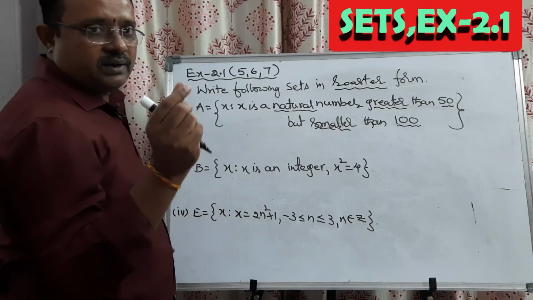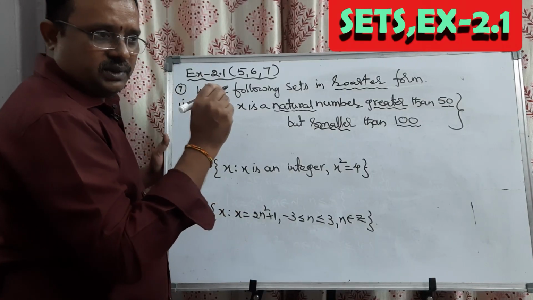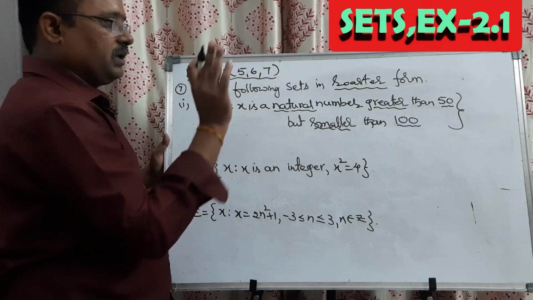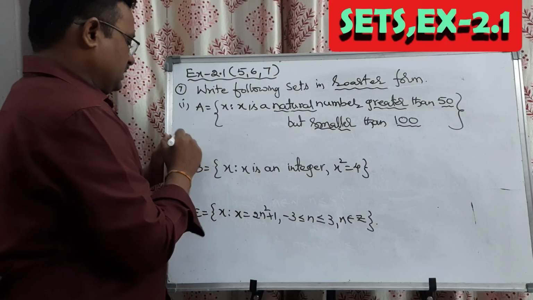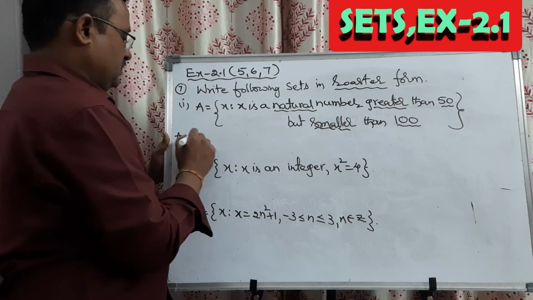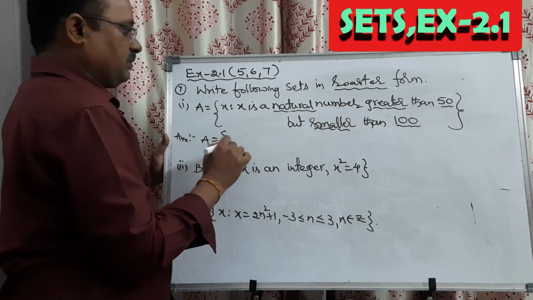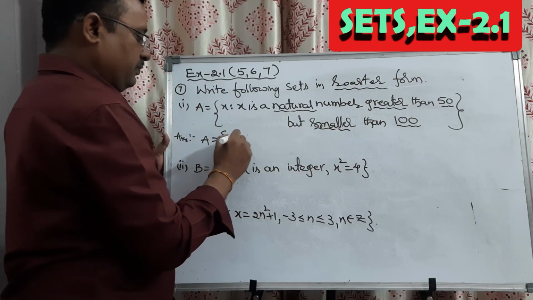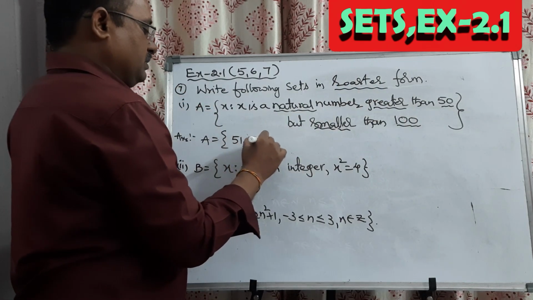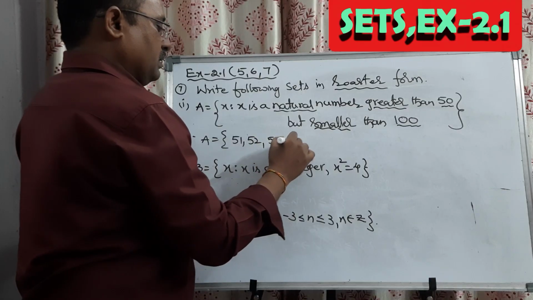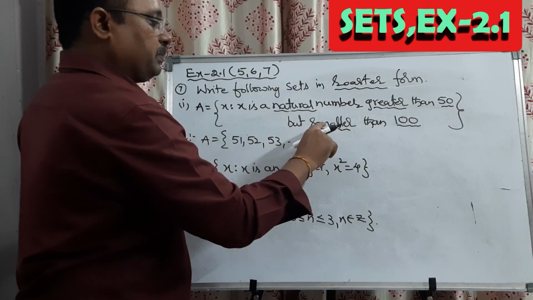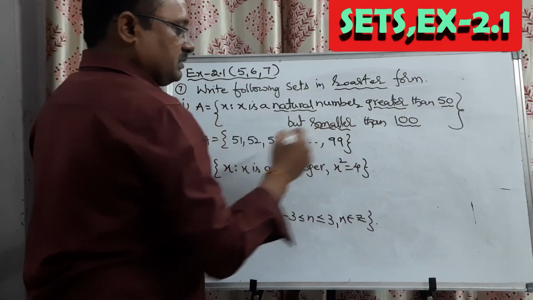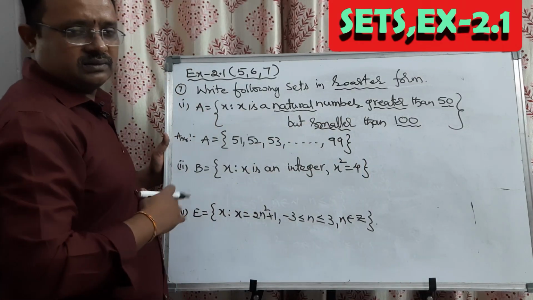Whatever the important words are, immediately underline them with a pencil or pen. Then the focus will be more on them. So the answer will be A equals the set of, what is the natural number greater than 50? First 51, next 52, next 53, and so on up to smaller than 100, which means 99 only. That's it. 1 mark we got.